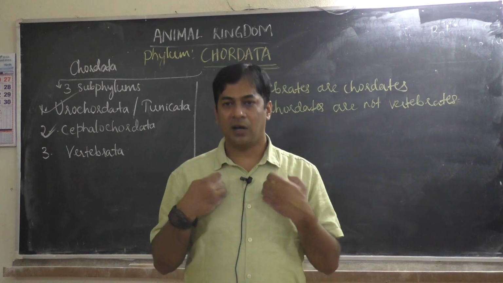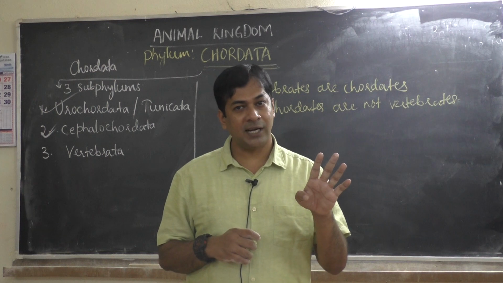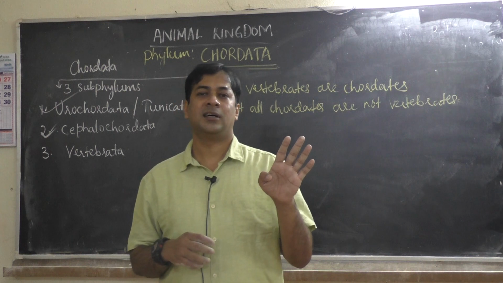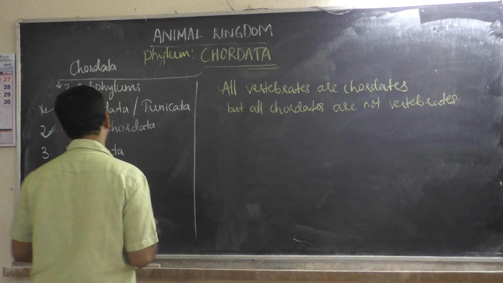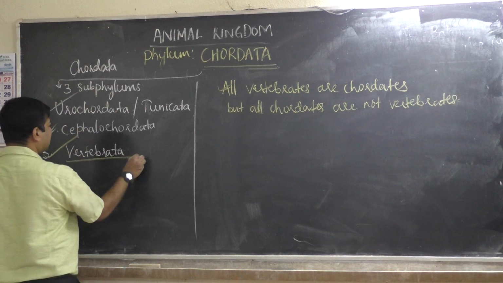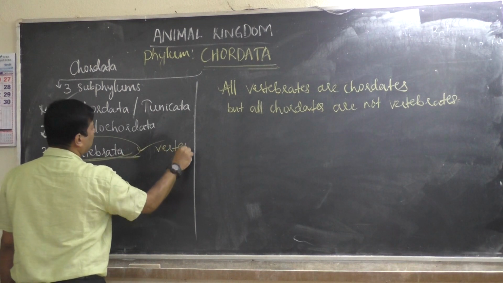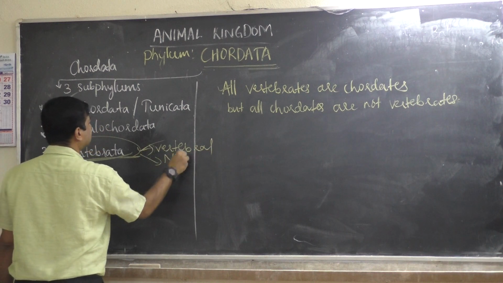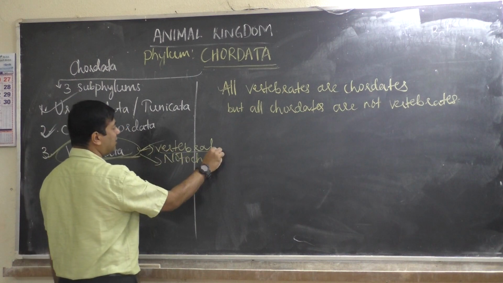That is why all vertebrates are chordates, but all chordates are not vertebrates, because not all chordates will have a vertebral column. Only animals which come under subphylum Vertebrata will have it. We belong to this. Because we have a vertebral column, we are vertebrates.